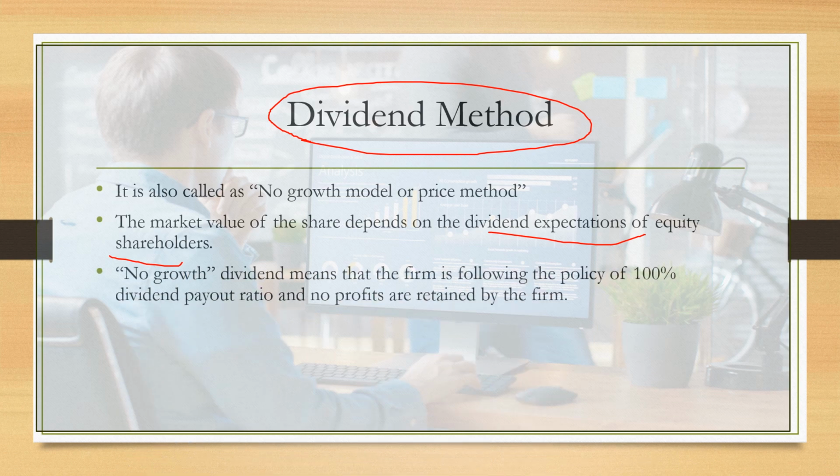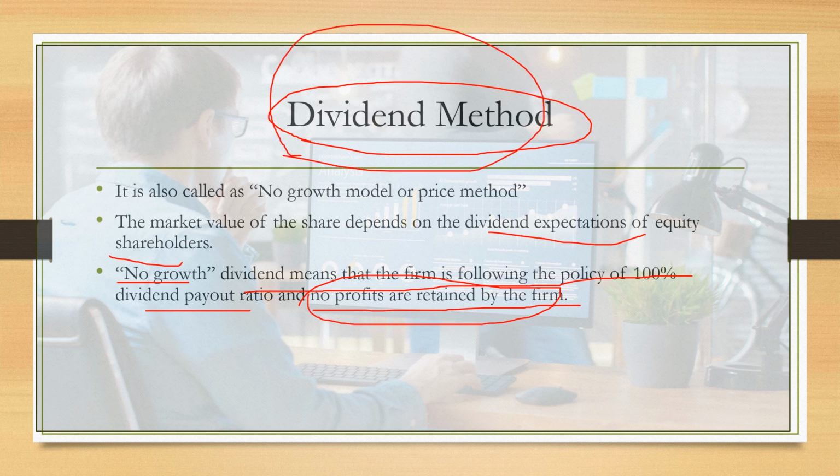And now we'll see no growth. No growth dividend means the firm is following the policy of 100% dividend payout ratio and no profits retained by the firm. The profits are being distributed by the company to the shareholders, and it is not retaining any of the profits in the firm in this dividend method.